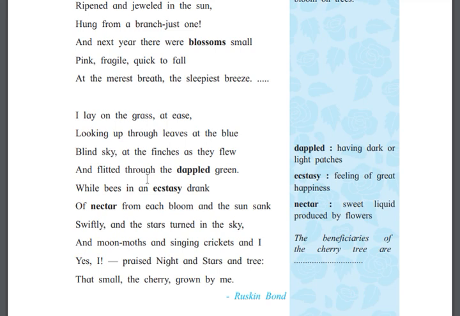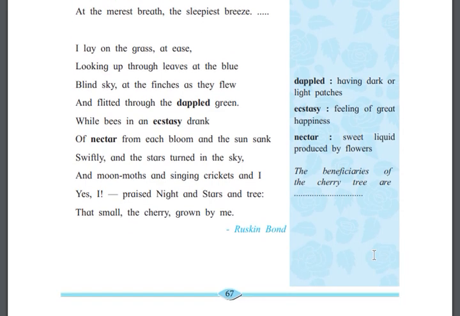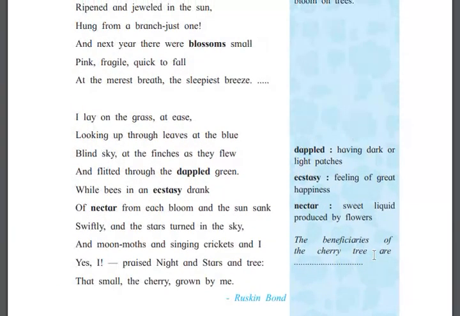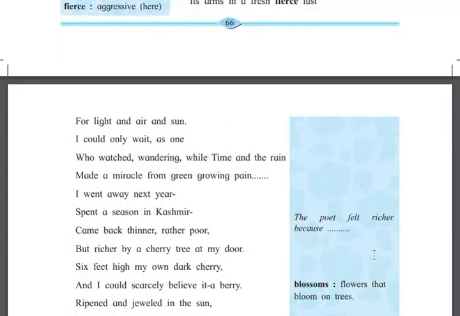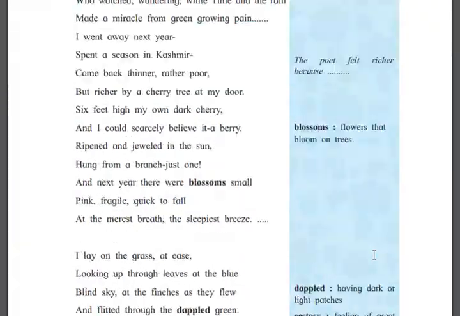So the poet is explaining in this line, he was very happy. Okay, so I am stopping here. So basically, the central theme of this poem is that he is expressing his views. He was very happy for his cherry tree.